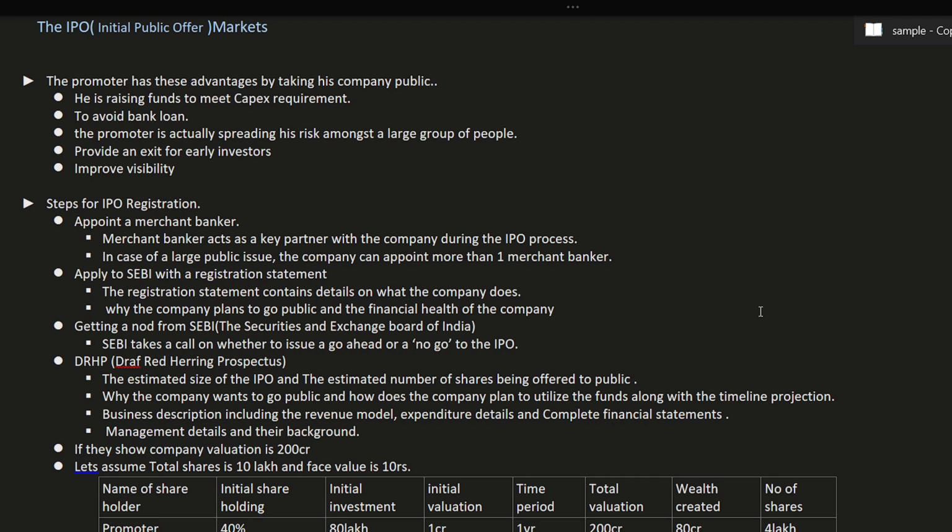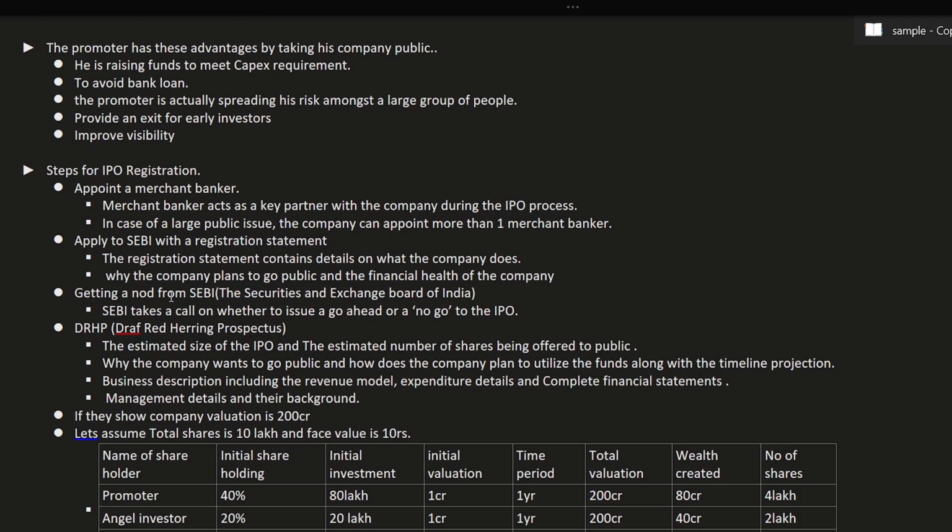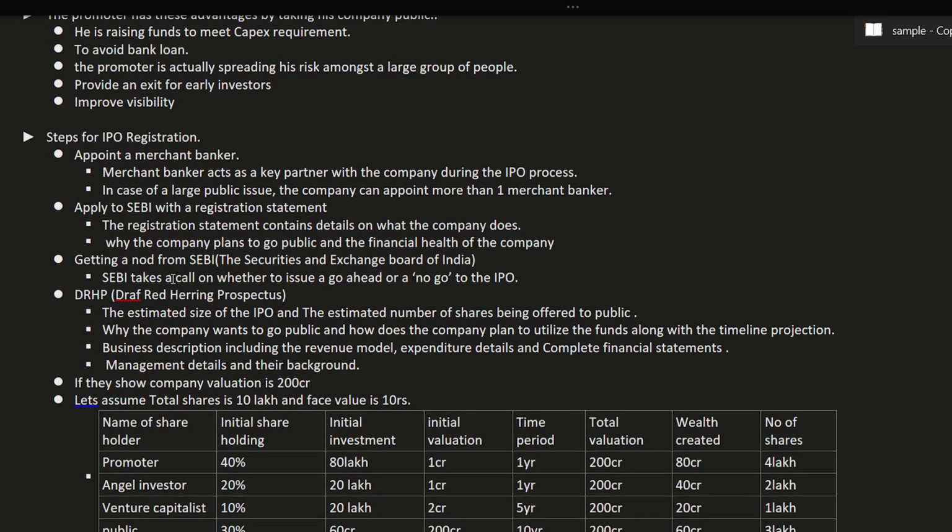So the merchant banker will do the valuation and all, and he will give all details of that valuation to the SEBI. As I told you, SEBI controls the stock market, so they have to give all details to the SEBI. Then SEBI will read those details and give permission whether to go for the IPO or not. If it gives permission, then the company will go for the DRHP, draft red herring prospectus.